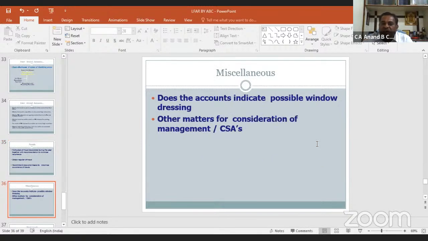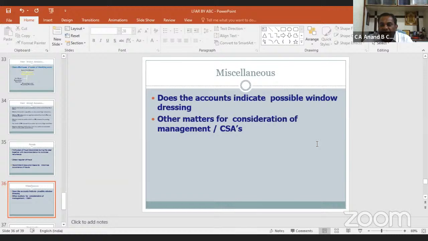Miscellaneous. Does the account indicate possible window dressing? This item is relevant with the checking of advances. While checking advances, we have to look whether any account has been given overdrawing power or OD to regularize or not. If that is the case, we have to report that there might be possible window dressing.